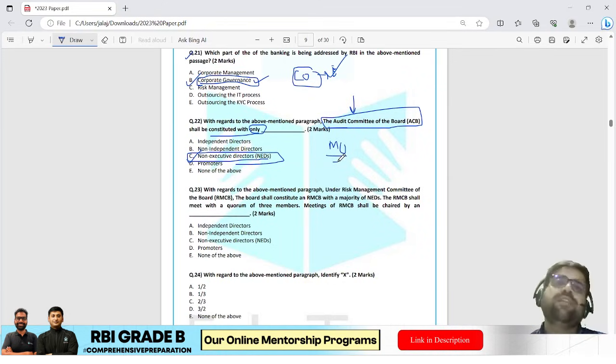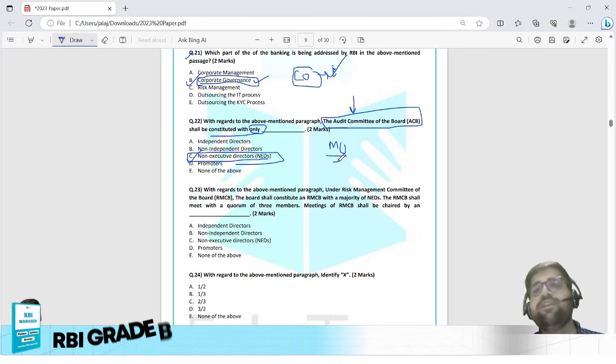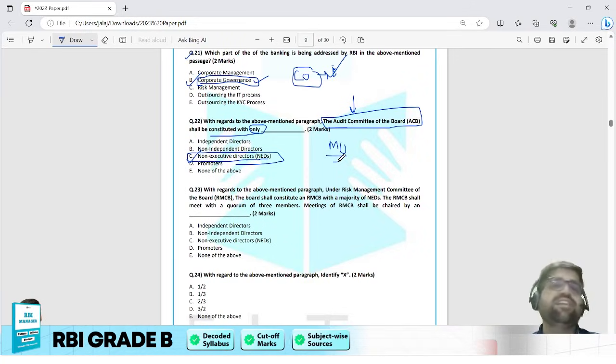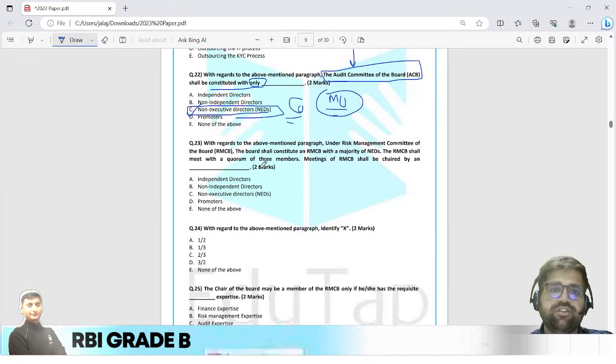So this is what the overall theme is. If you remember something, RBI is asking basics from that something. They are not asking anything tough, and not anything out of this world. If you remember the concept, they are asking only the basics of the concept. Question number 23 is moderate according to me. It is asked from your chapter on corporate governance only.